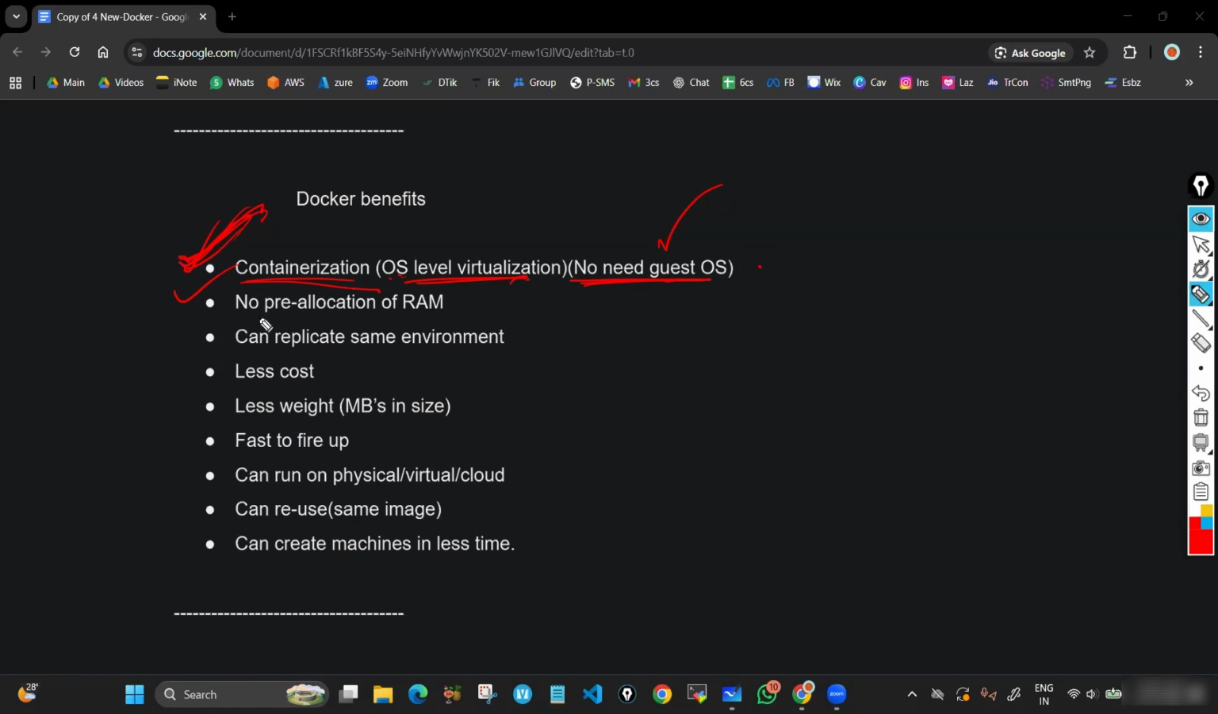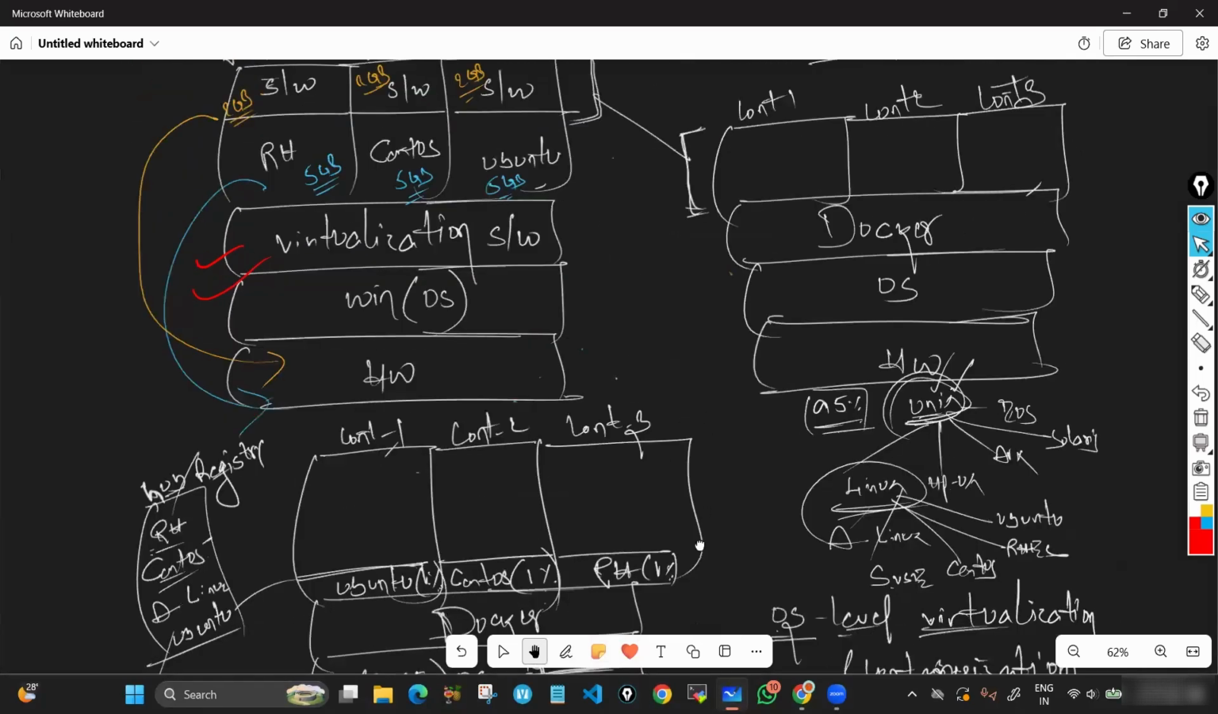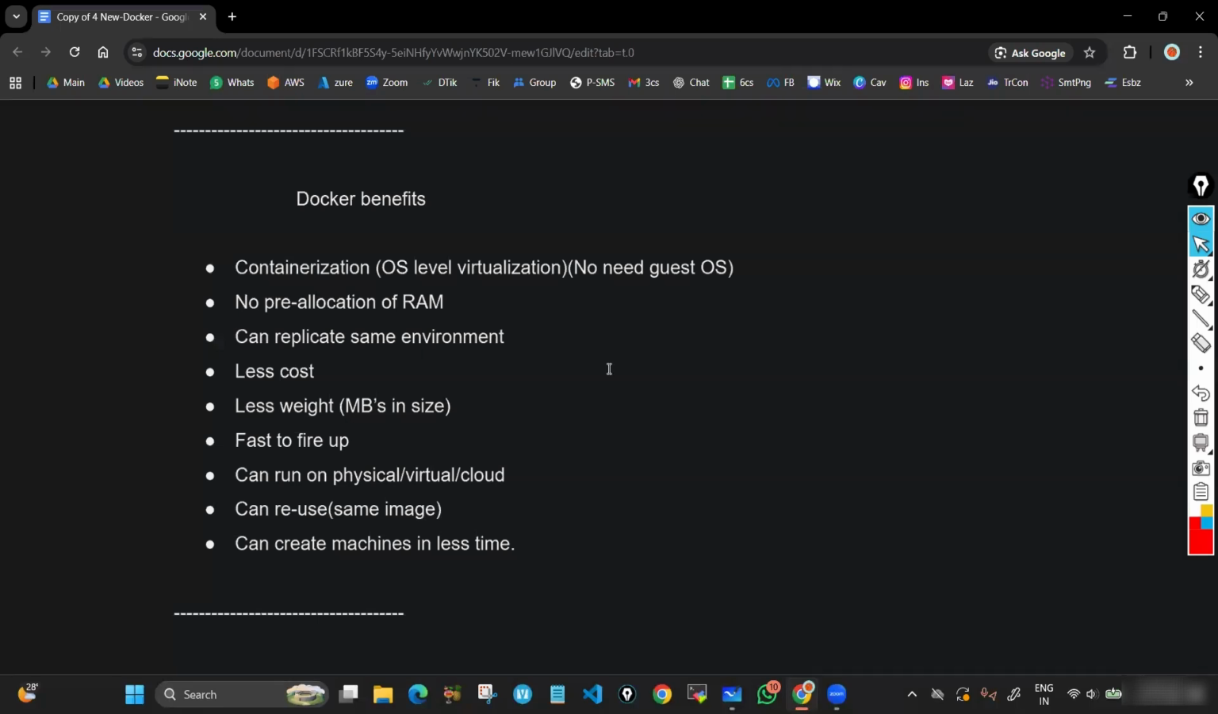Second advantage, no pre-allocation of RAM. Already I explained this in yesterday's class. During runtime, containers take the RAM from the base machine, whatever they need. After that, they release that RAM so that other containers can use it. So these are the major advantages of Docker as we discussed in yesterday's class. You can see here, we are saving a lot of hard disk and a lot of RAM. Those you have to explain at the beginning. Those you have to keep at the top.